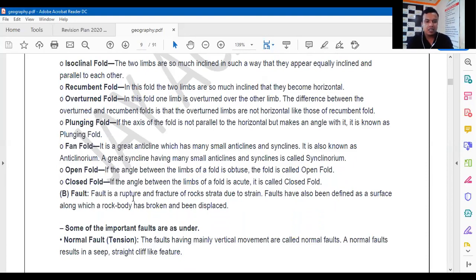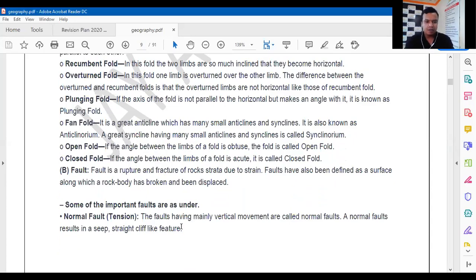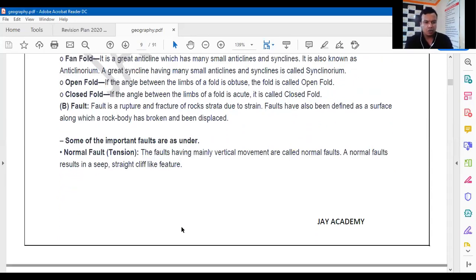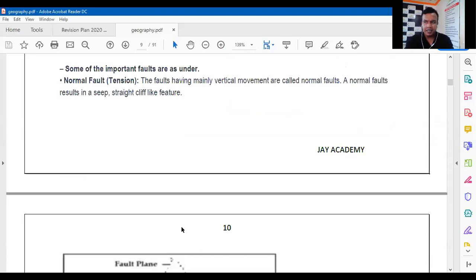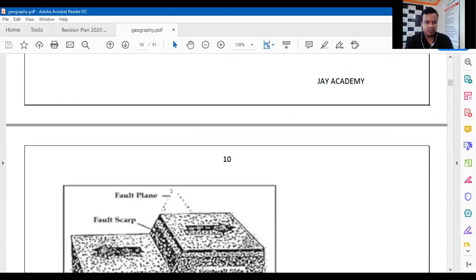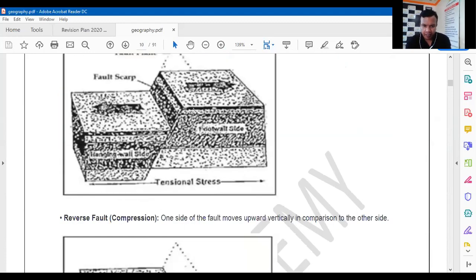So fault is a rupture or fracture of the rock strata due to strain. Faults have been defined as a surface along which the rocky body has been broken and has been displaced, right? So some of the important faults are as under. Normal fault is created due to the tension, and here you can see when the plates are moving away from each other, the faults are created.